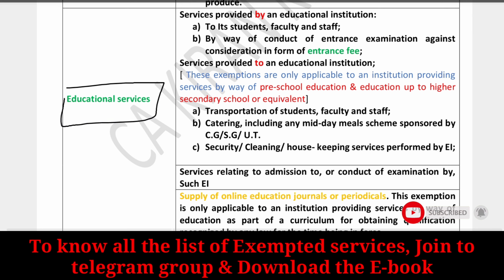Here you have to see in two different ways: services provided by an educational institution and services provided to an educational institution.